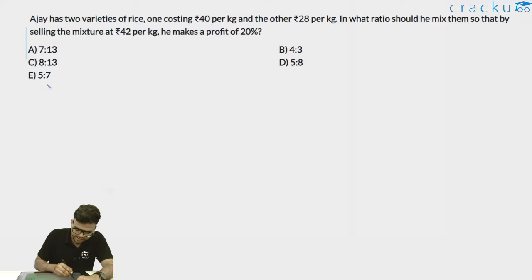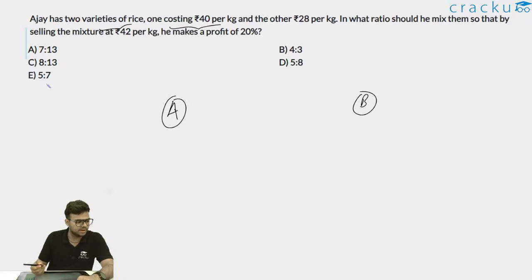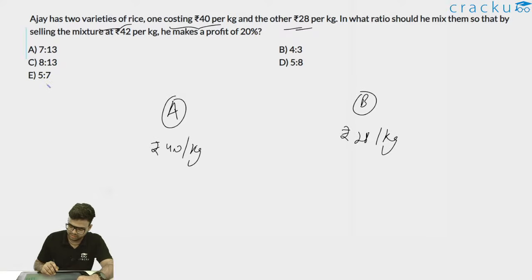So Ajay has two varieties of rice, one costing rupees 40 per kg. Let's say there are two varieties of rice, A and B. A is rupees 40 per kg and the other is rupees 28 per kg. So A is 40 per kg and B is 28 per kg.